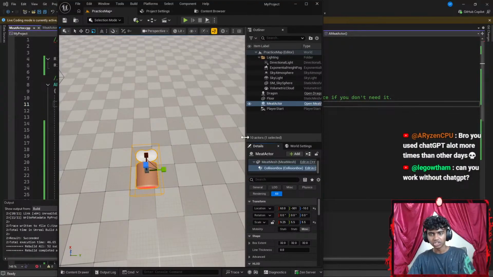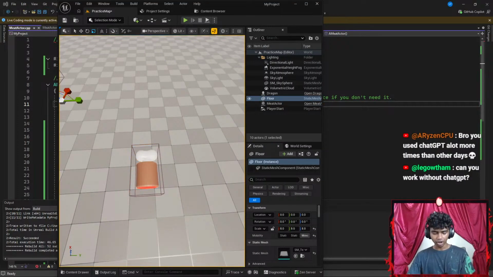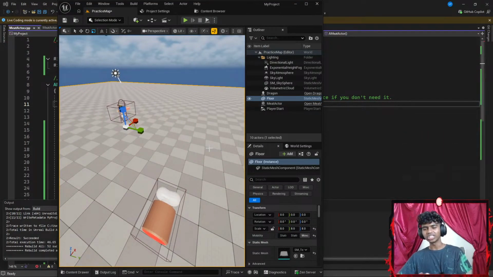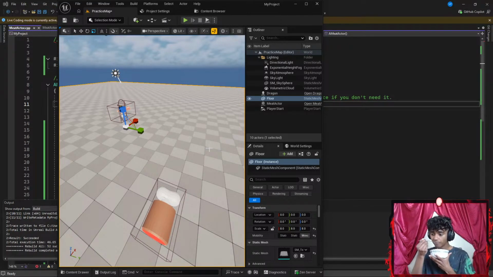Okay, can you work without ChatGPT? Honestly, I have a lot of projects that I made without ChatGPT, but the reason I use it is to learn new stuff and all that. He copies whatever ChatGPT spits out, guys. It's not like copying. I do copy at the beginning to get a reference code and see if it works before I actually start working on the code.